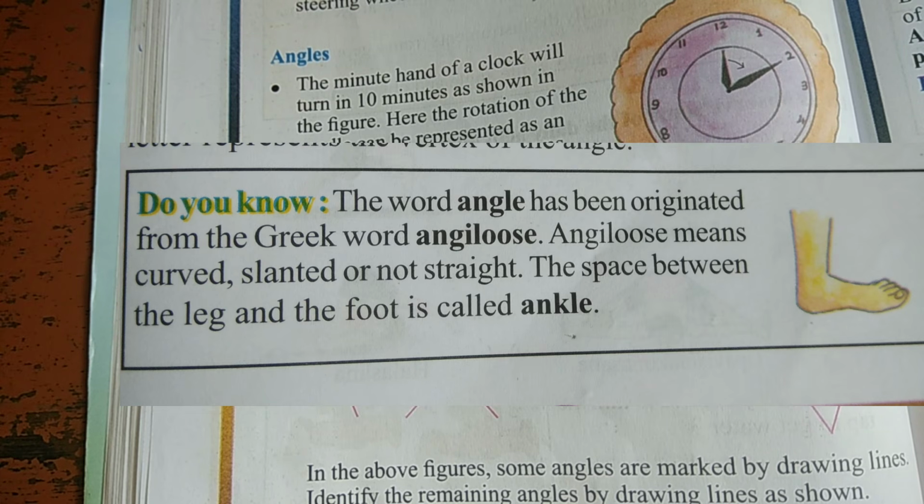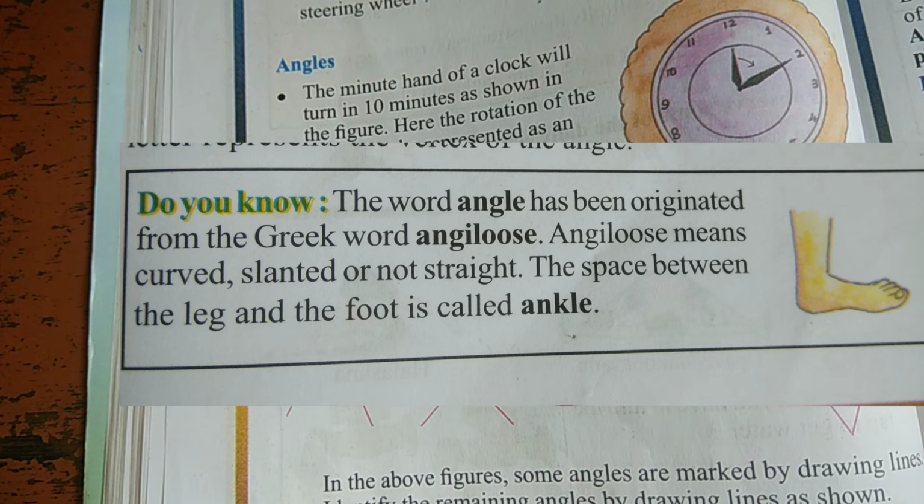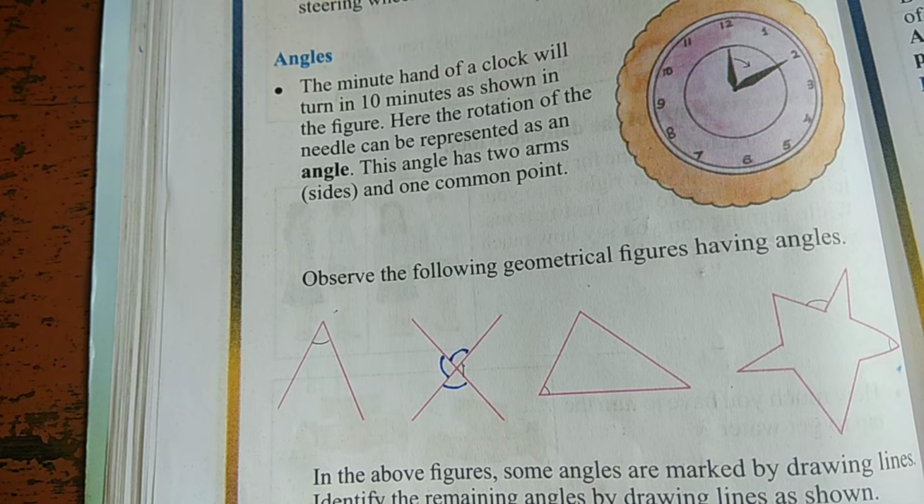Greek word angelos means curved, slanted or not straight. The space between the leg and the foot is called the ankle. Means the meaning of that ankle, nowadays they are saying angle.